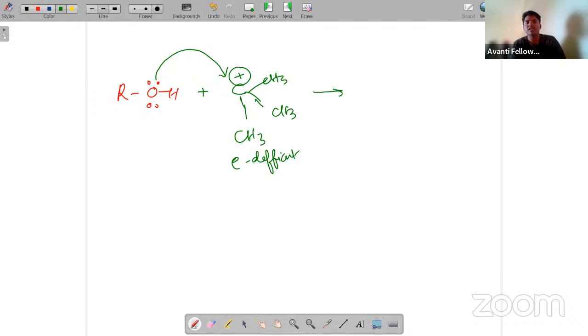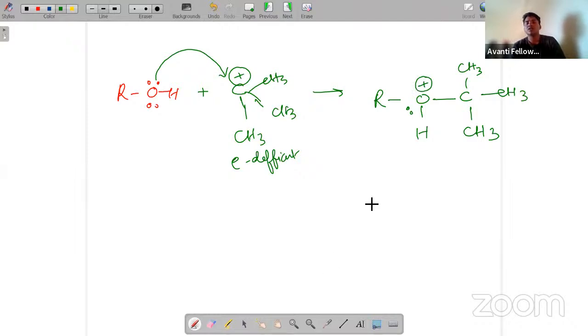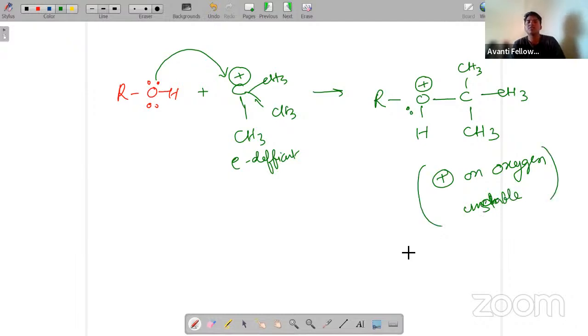What will happen here? When oxygen donates, a bond formation will take place, CH3. When oxygen donates its lone pair, the lone pair is involved in the bond between oxygen and carbon, and you generate a positive charge on the oxygen. We know that positive charge on oxygen is unstable. So what will happen here?